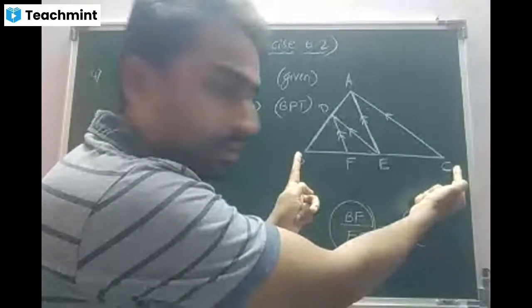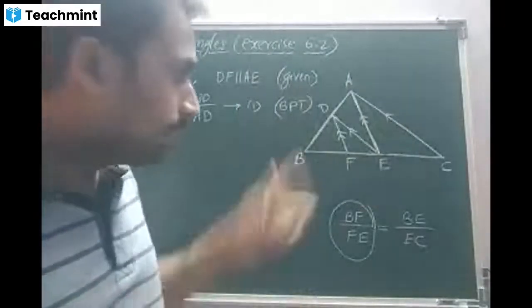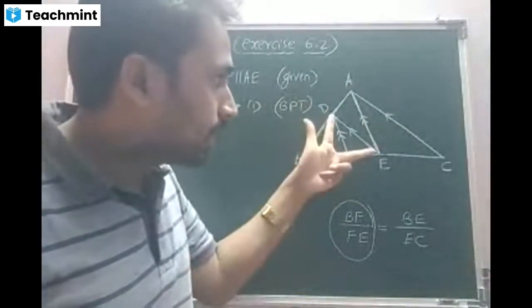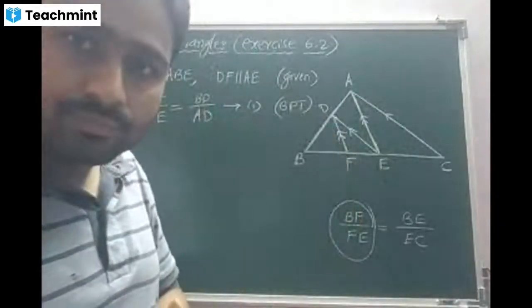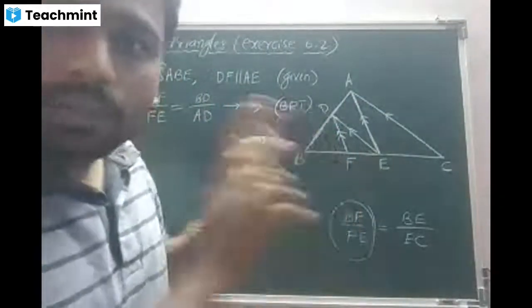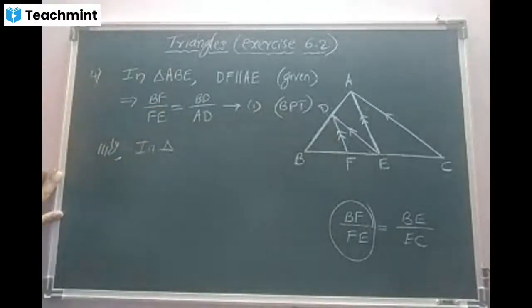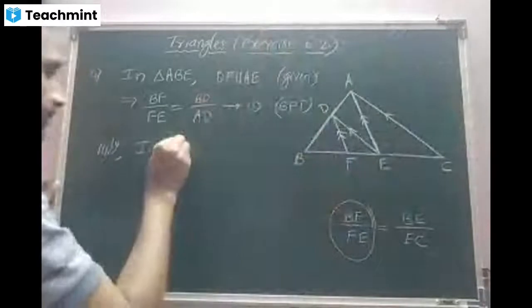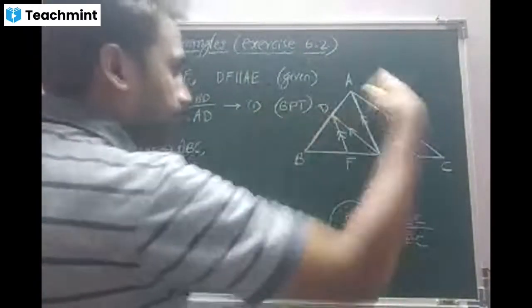Part of triangle ABC. So I will take the complete part, that is the ABC triangle, in which DE is parallel to AC. Am I right, beta? Yes, sir. Again, I will apply the BPT. So let us do it. Similarly, tell me, beta, what is the triangle to be taken? ABC, sir.